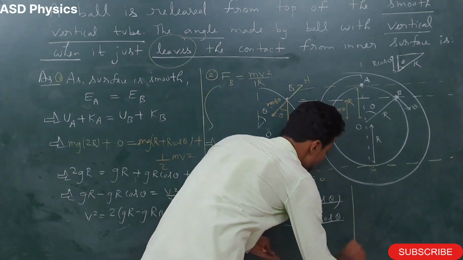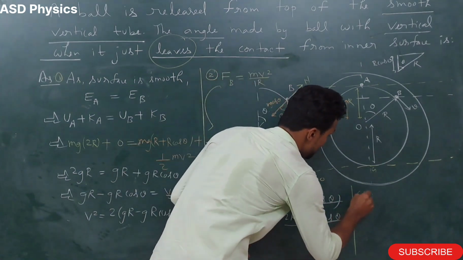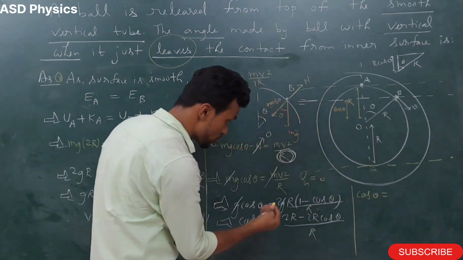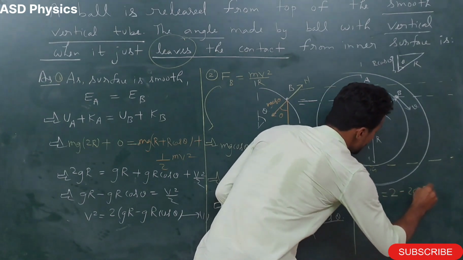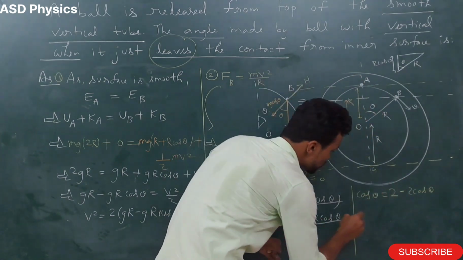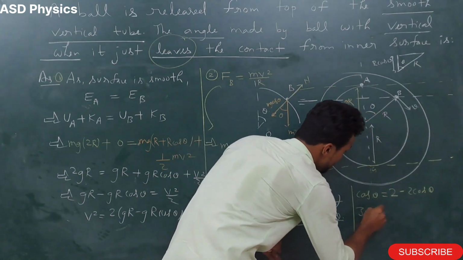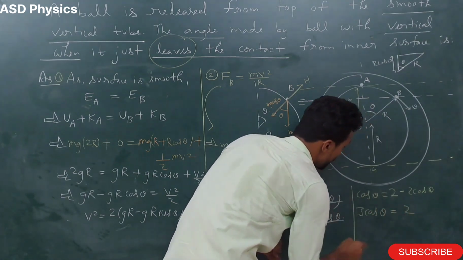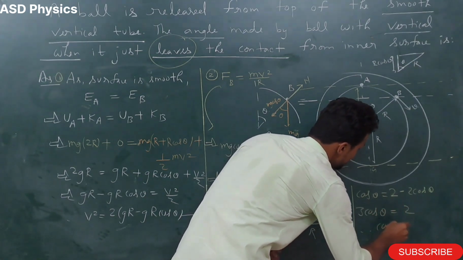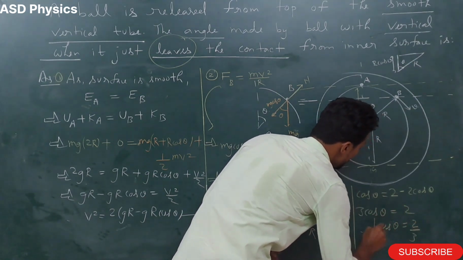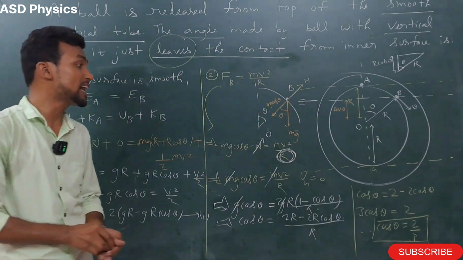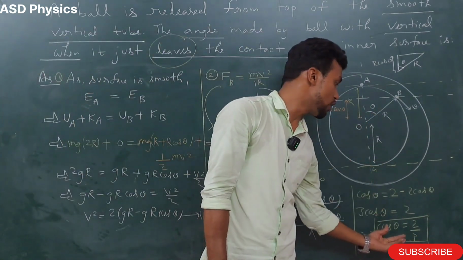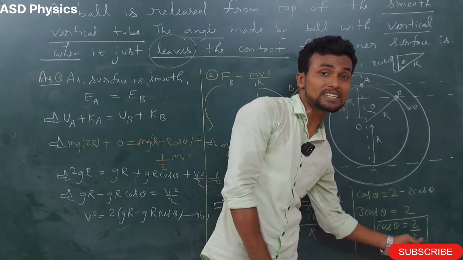So let me write here: cos theta is equal to, because r will cancel out, 2 minus 2 cos theta. Let's take 2 cos theta this side, so it will become 3 cos theta equal to 2. Hence cos theta will come 2 by 3. So my dear students, we have seen in this question the angle made from the vertical: cos theta equal to 2 by 3.